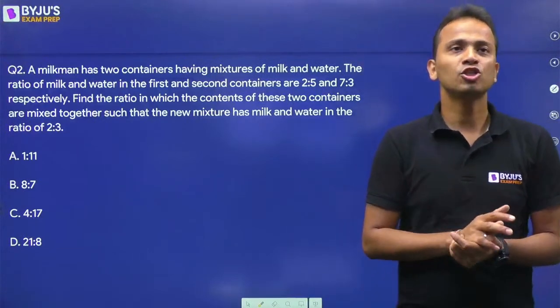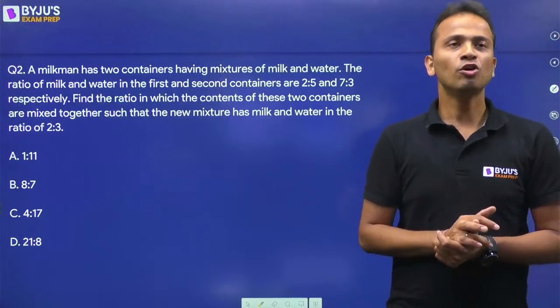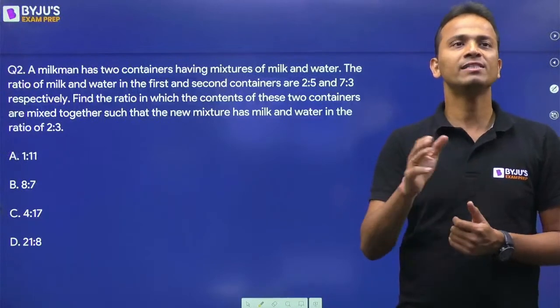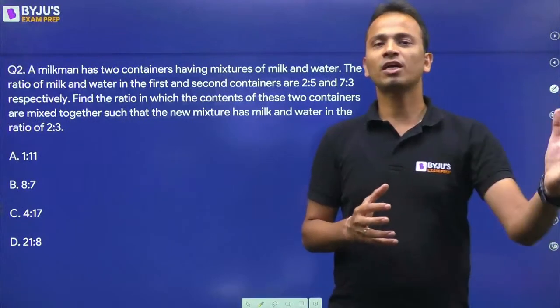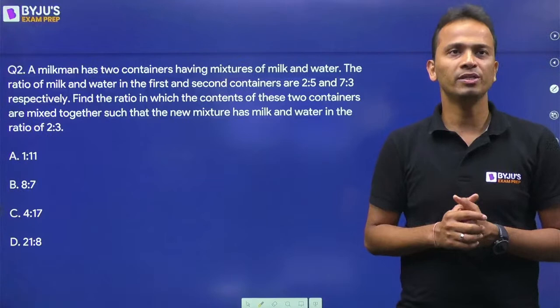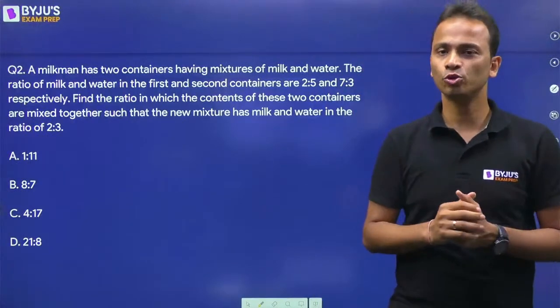A milkman has 2 containers having mixtures of milk and water. The ratio of milk and water in the first and second containers are 2:5 and 7:3 respectively. Find the ratio in which the contents will be taken from the 2 containers and mixed together such that the new mixture has milk and water in the ratio 2:3.